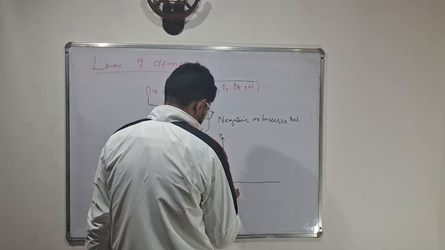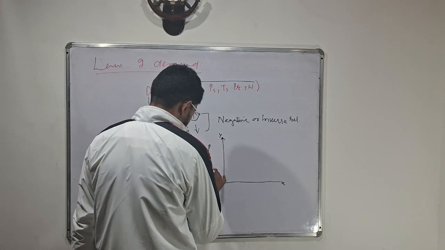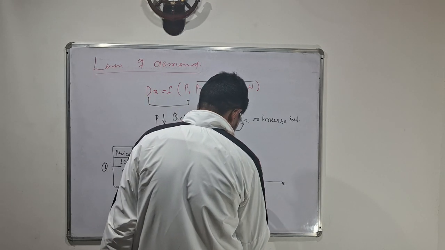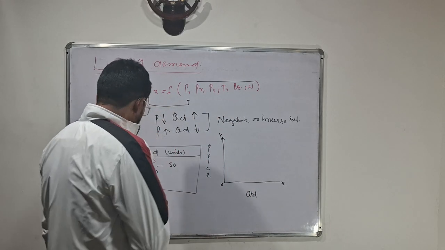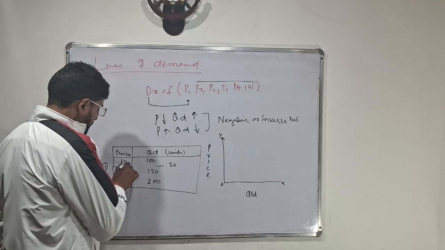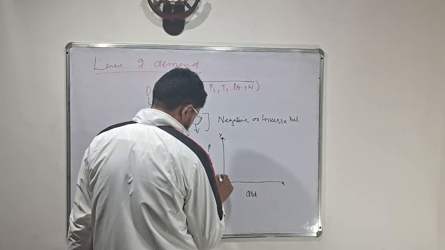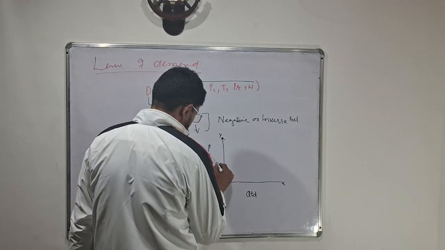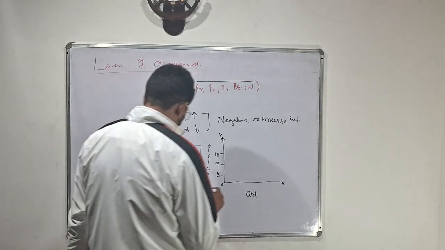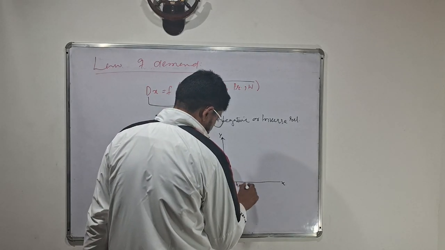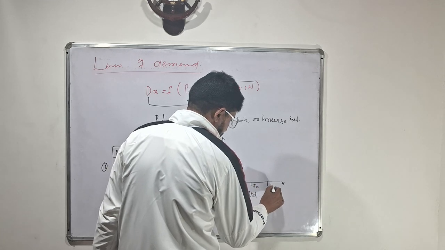This is Y, this is O X. Here I am writing price variable. Here we write quantity demand. QD stands for quantity demand. Now, as in yesterday's lecture, on the price axis we have 8, 9, 10, and on the quantity axis 100, 150, 200.